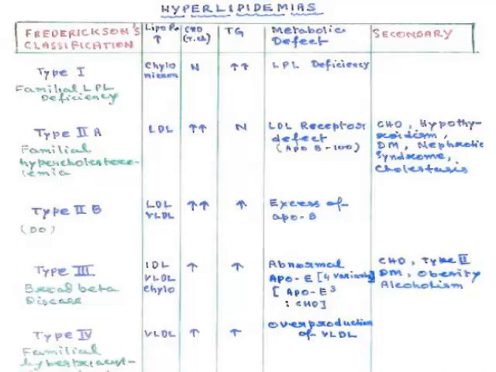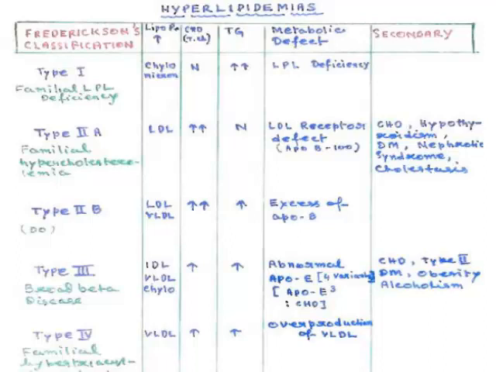Now type 4 is familial hypertriglyceridemia. It is manifested as increased VLDL, with total cholesterol as well as triglycerides increased. In this particular defect there is overproduction of VLDL.